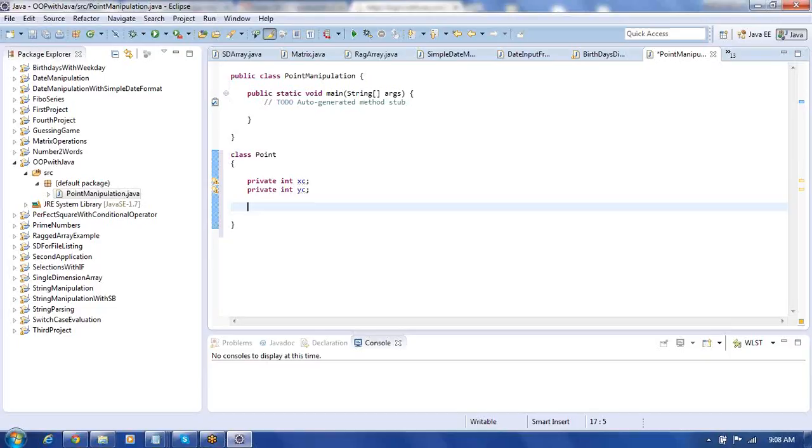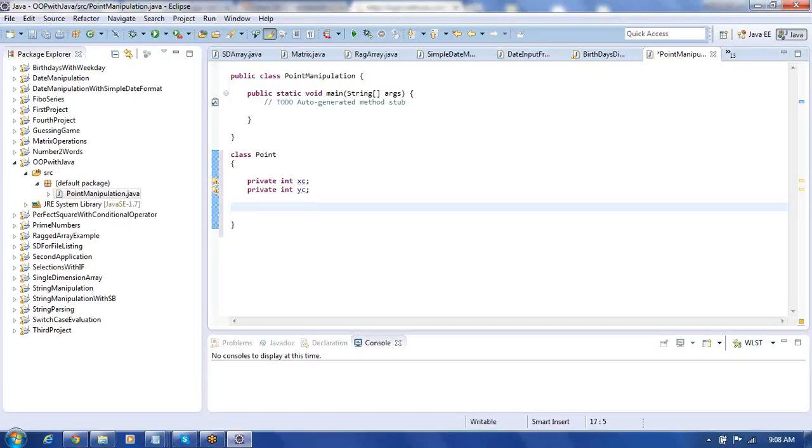So therefore, this is called private data. Private int xc, private int yc. So xc and yc are going to be the coordinates. They are internal to the point class. Using some other methods, you can access xc as well as yc. You cannot straight away manipulate these from outside the scope of the class since we marked them as private. These are private fields, private member data.